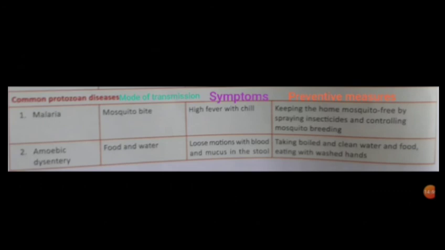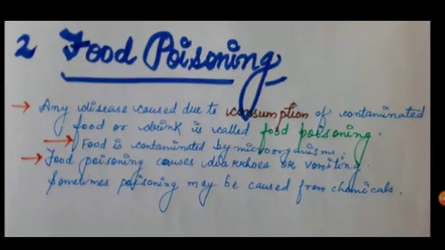Next comes food poisoning. Any disease caused due to consumption of contaminated food or drink is called food poisoning. Certain microorganisms like bacteria, viruses, or parasites grow on food and produce toxic substances that spoil the food. Food poisoning causes diarrhea or vomiting. Sometimes poisoning may also be caused by chemicals. Chemicals make the food poisonous, causing serious illness and sometimes even death.